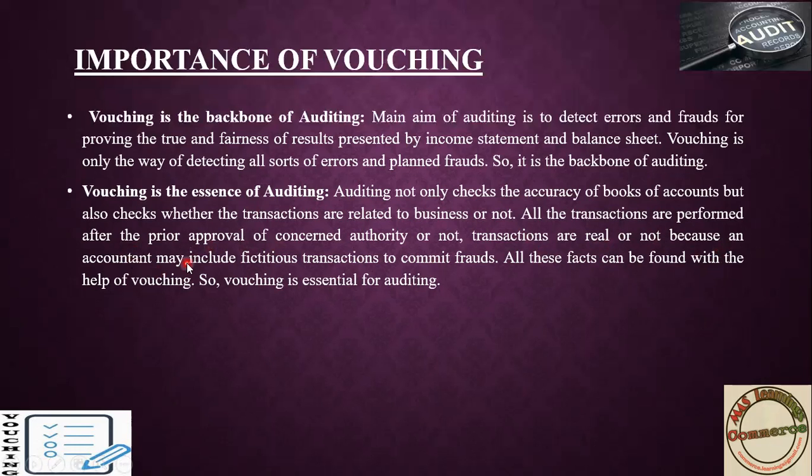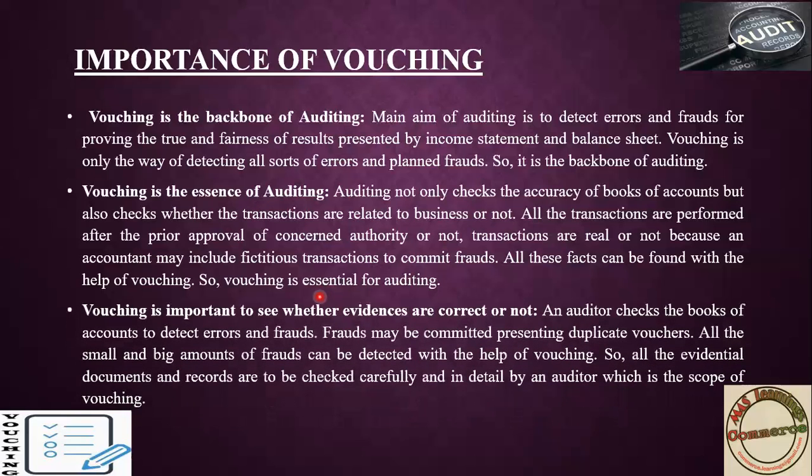That is because an accountant may include fictitious transactions to commit fraud. So while doing this vouching, you will detect fraud, you will detect errors. So vouching is an essential element of auditing.